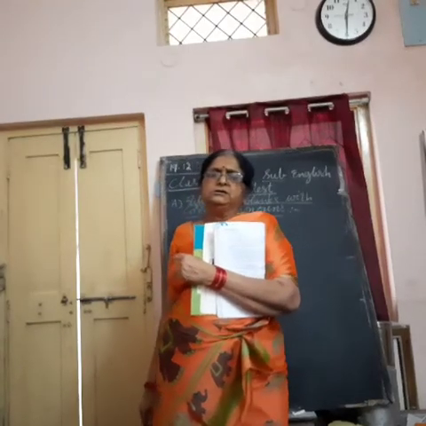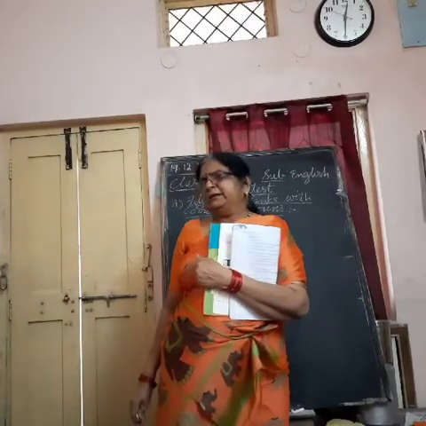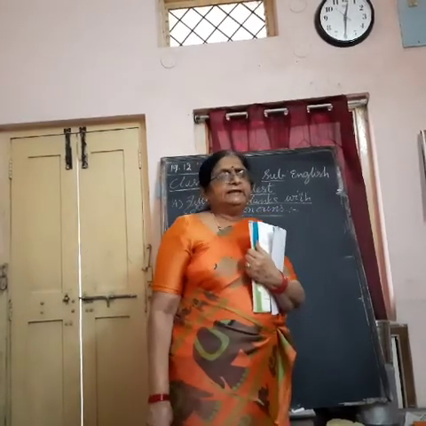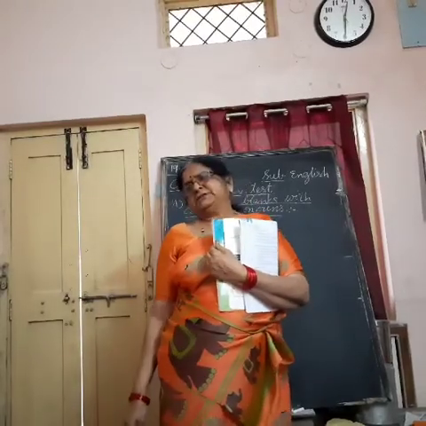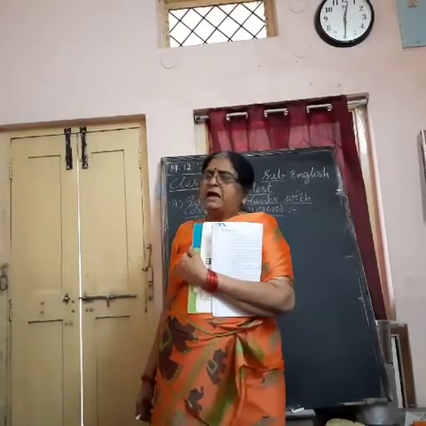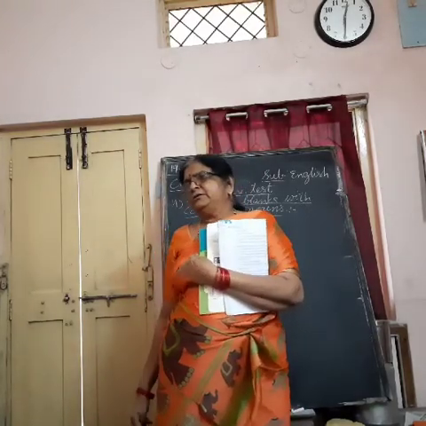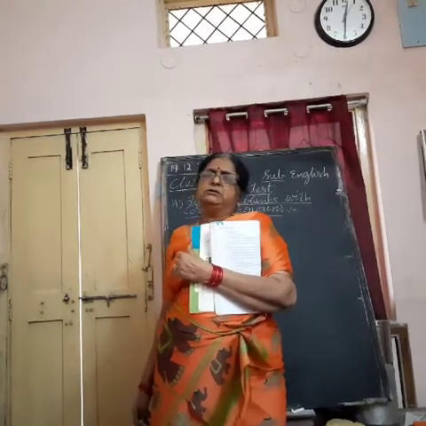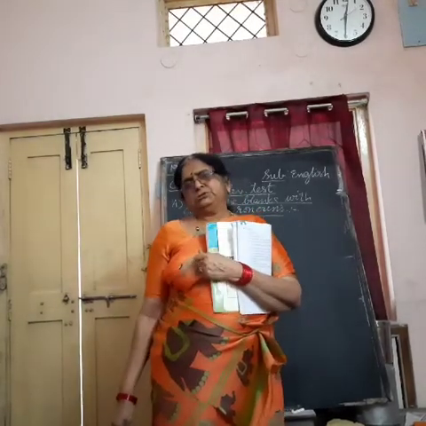And if it is third person plural, they and them. They are going to their village. We gave them some gifts. Like that we use. I and me, we and our, we use for possessive pronouns.